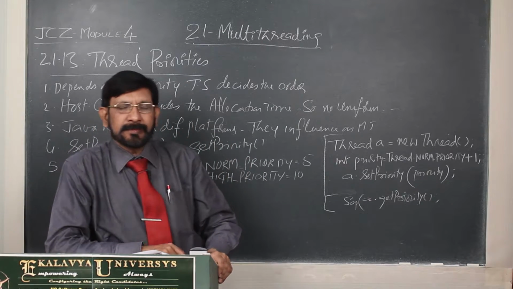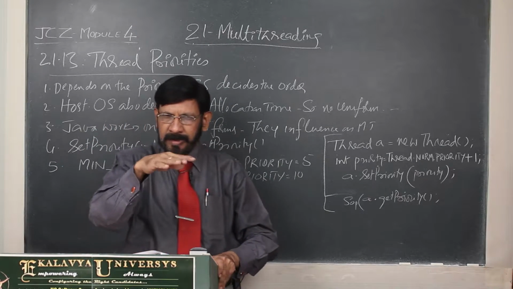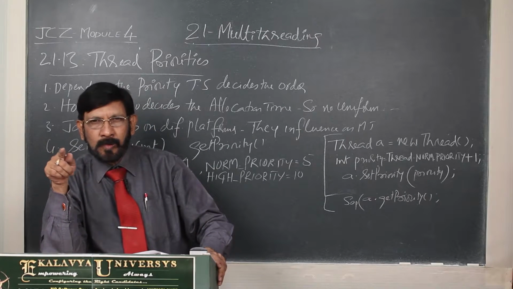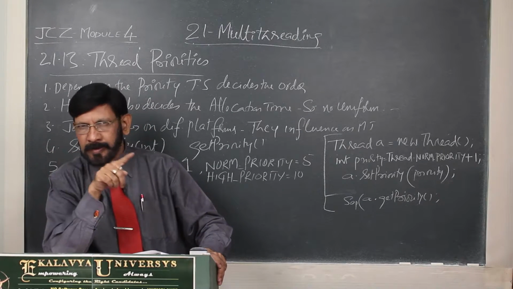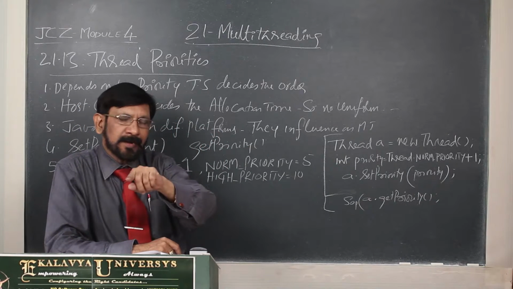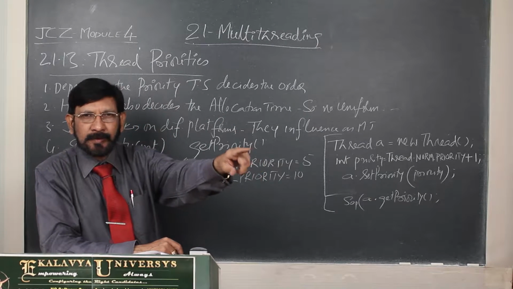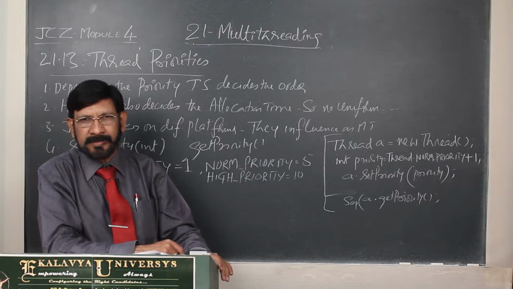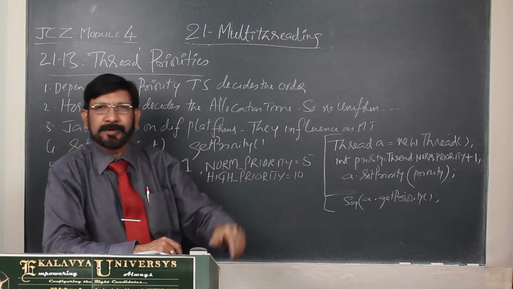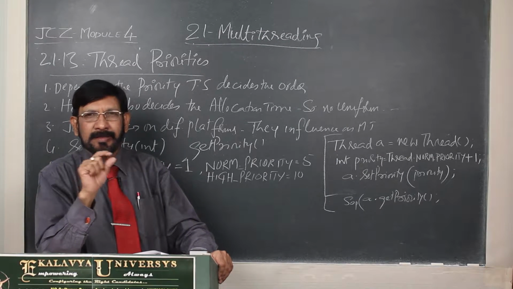Preemptive right means when a higher priority thread comes into the ready to run state in the queue, the low priority thread which is currently using the processor should vacate and give the time to the higher priority thread, and the low priority thread should stand in the queue and wait for the completion of the higher priority thread.